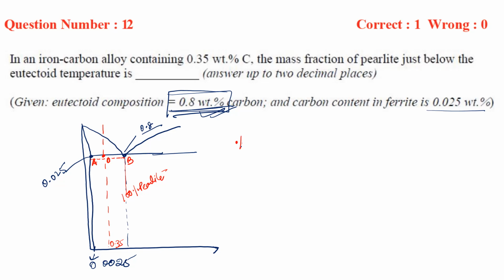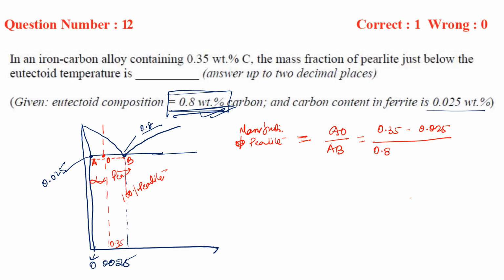So here it is asking the mass fraction of perlite. Mass fraction of perlite. Okay. Since perlite is on the right side, and here it will be alpha, right? So perlite is on the right side, so mass fraction of perlite will be what? AO upon AB, right? So AO will be what? 0.35 minus 0.025, divided by AB.